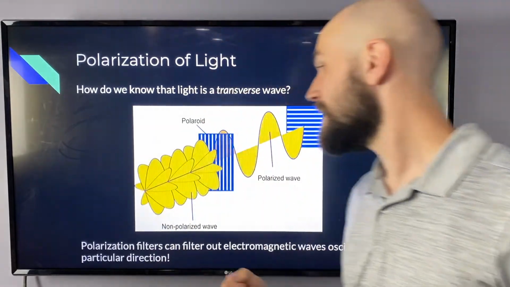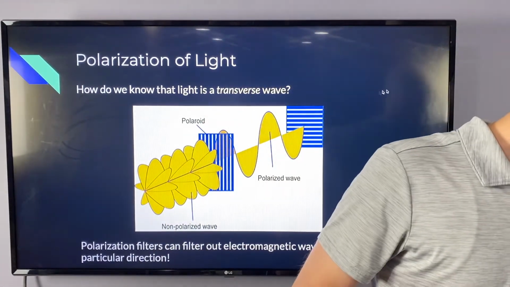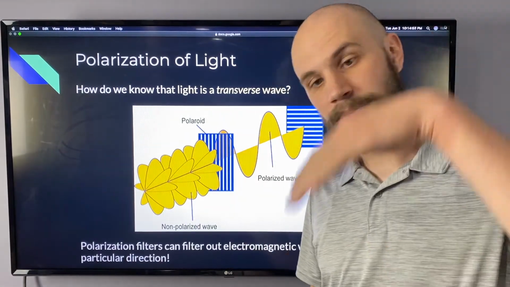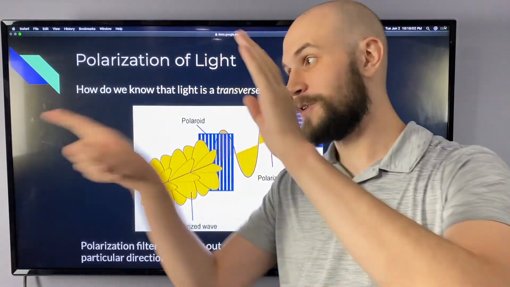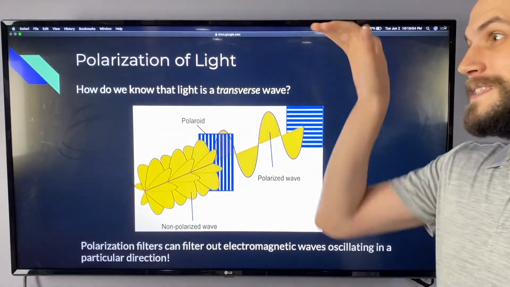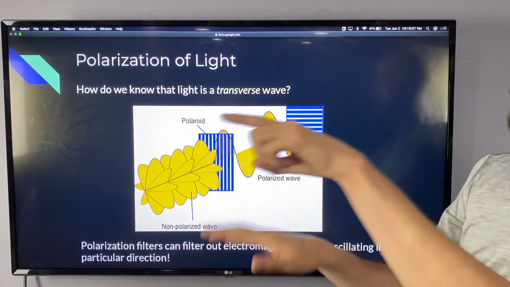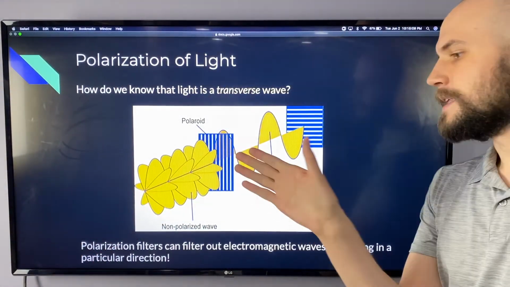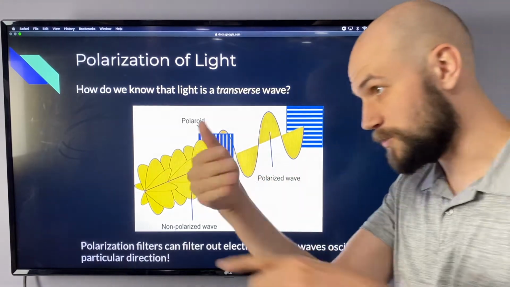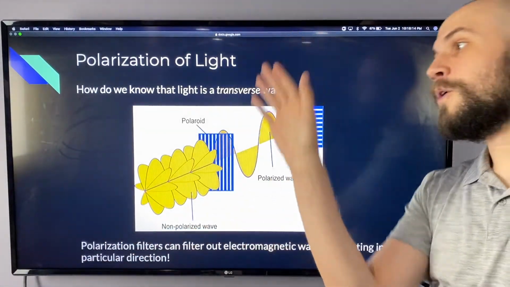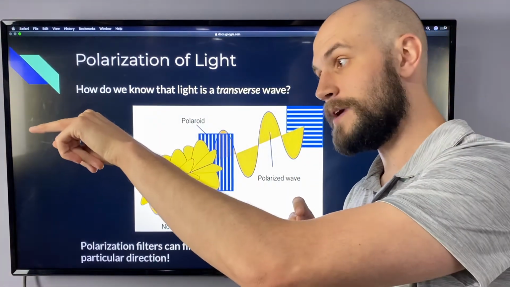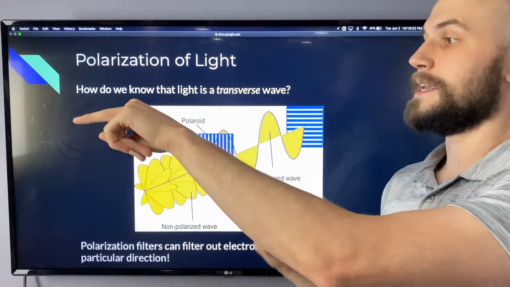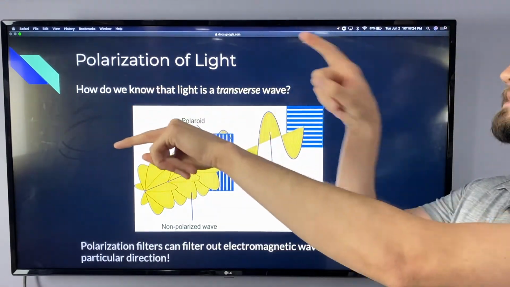Well, we learned that light is a transverse wave, and transverse waves oscillate perpendicular to the direction of wave travel. So if the wave is heading this way, transverse waves will oscillate perpendicular to the direction of wave travel. Now, we said we were looking at waves that oscillate up and down as they travel this way, but it could also oscillate this way. This would also be a transverse wave as it heads forward. It could oscillate in all kinds of different directions in this plane. As long as the wave is propagating in this direction, it could oscillate in any other direction within this plane, if that makes sense.